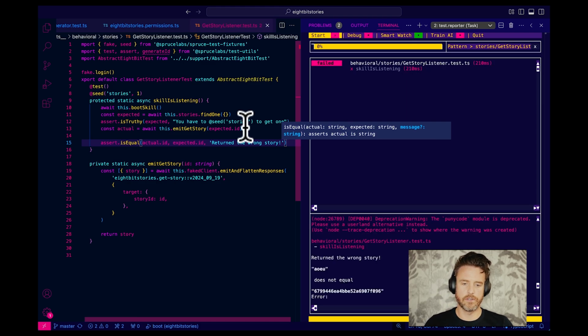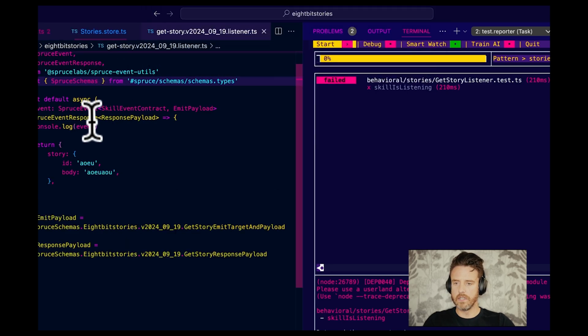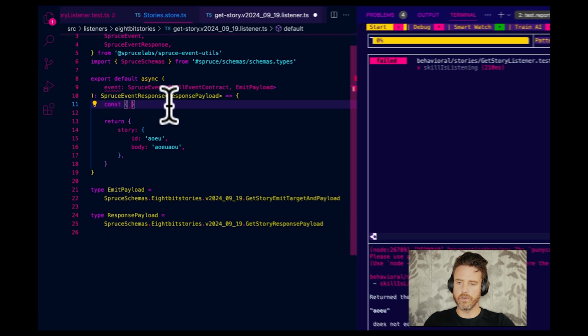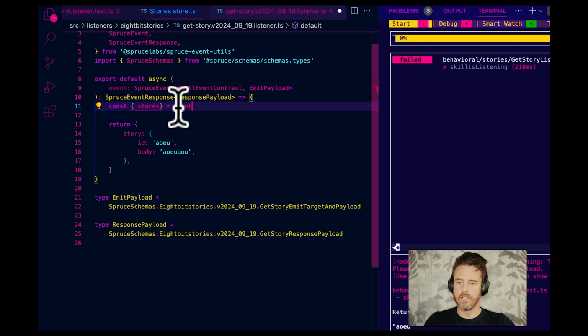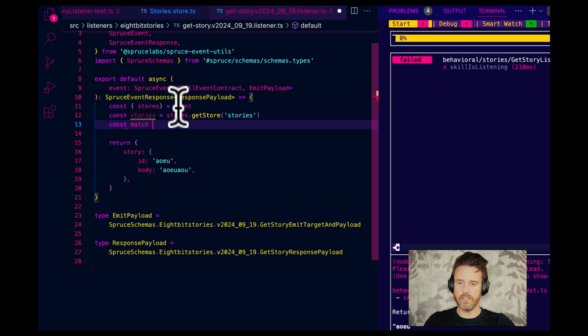Look at that. It returned the wrong story. Okay, so let's go to the get story listener. Let's destructure stores out of event. Let's go stories equals stores.getStore stories. And let's go const match equals await stories.find one.